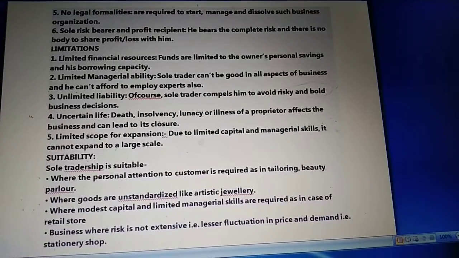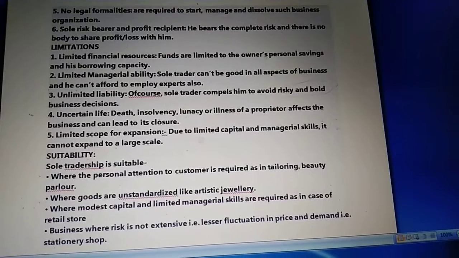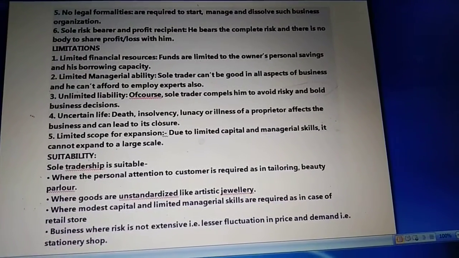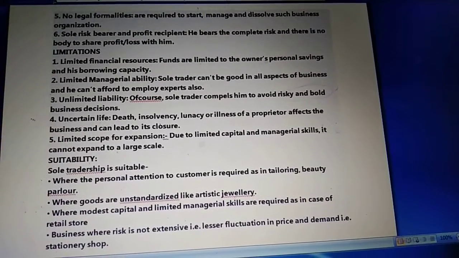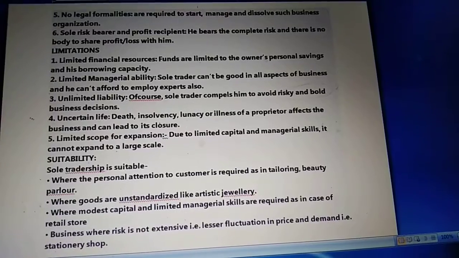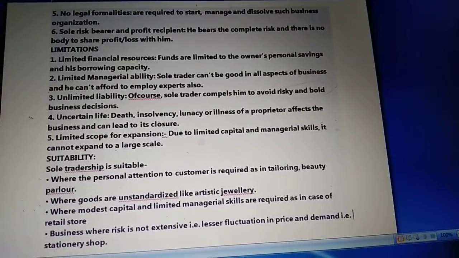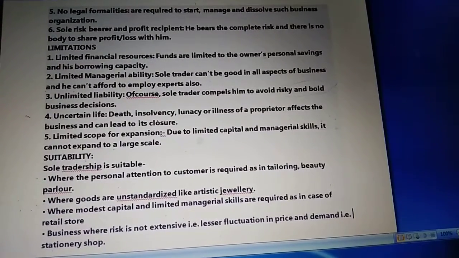Unlimited liability. This is a very big disadvantage of sole proprietorship. In case any risk or losses occur and the owner has to pay money back to somebody, if they are not able to do it from their business assets, they have to sell their own personal assets also. That is the reason we call it unlimited liability.